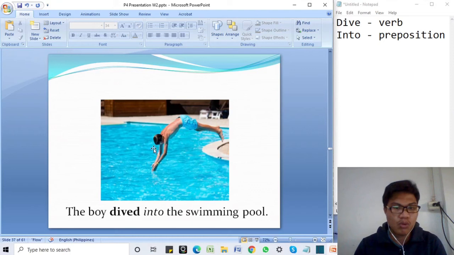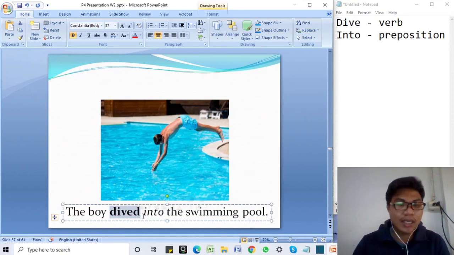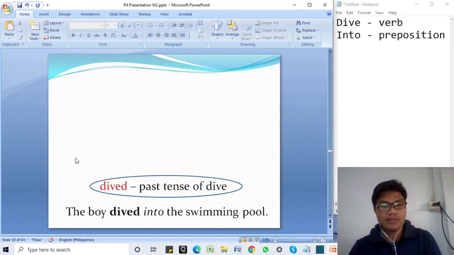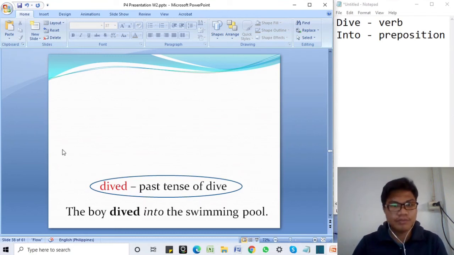This is the pool. We know that into is the preposition. And what about dived? That's right. Dived is the past tense of dive. Do you guys understand? Okay, very good. Now let's move on to the next example.